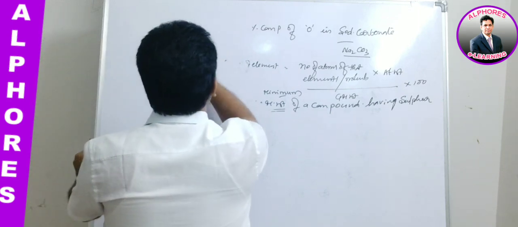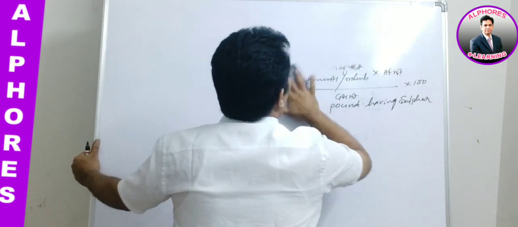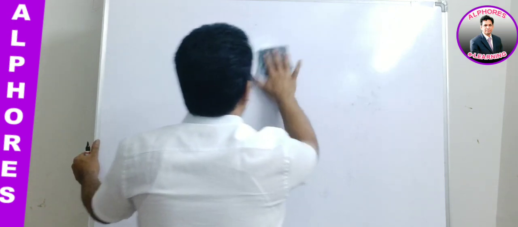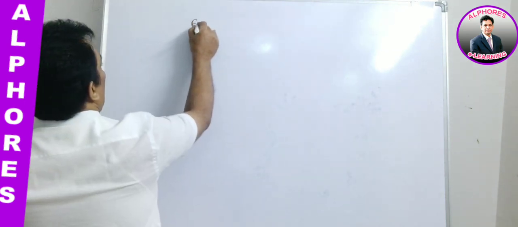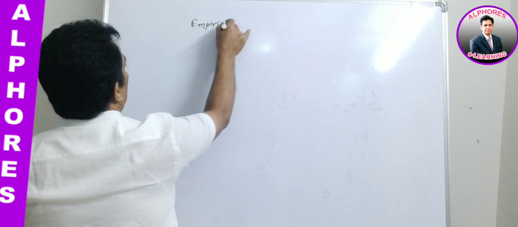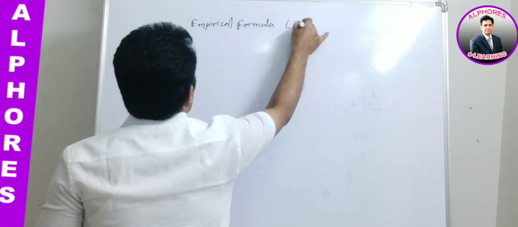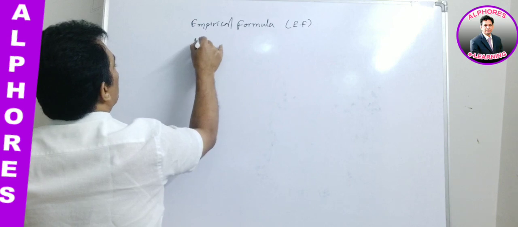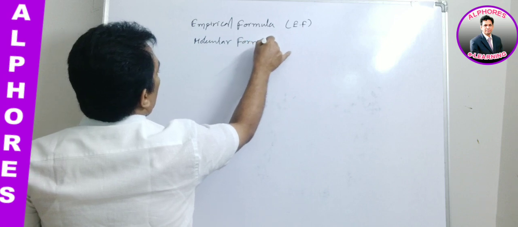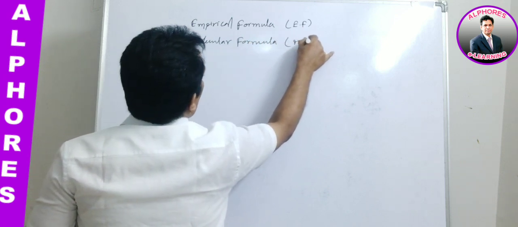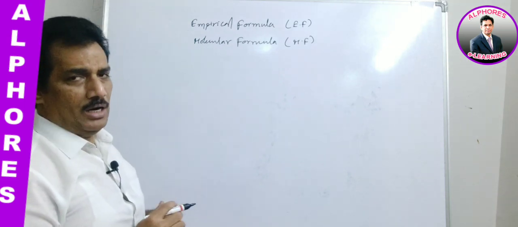And now let us move to the next topic. It is nothing but empirical formula and molecular formula. Empirical formula is nothing but EF, and molecular formula is nothing but MF. Clear? Empirical formula and molecular formula.